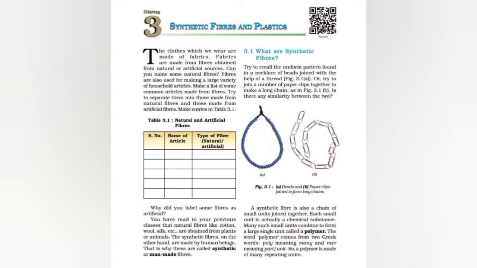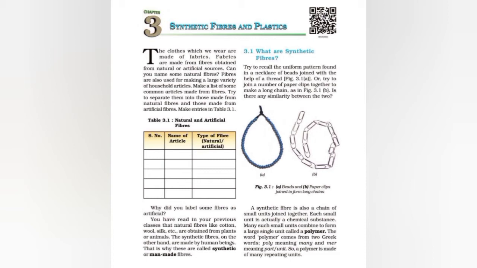Students, take a necklace of beads and carefully observe it. You find that a large number of beads are joined together to form a necklace. Or you can take about 12 paper clips and join them together to make a long chain. In both examples, a large number of beads or clips are joined together to form a long chain, as you can see in figure 3.1a and b. So beads or paper clips are the smaller units which join together to form a large unit.